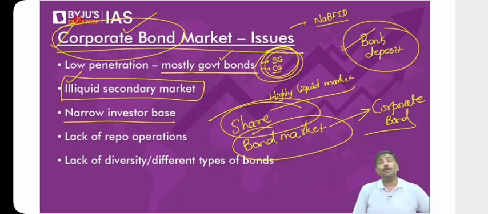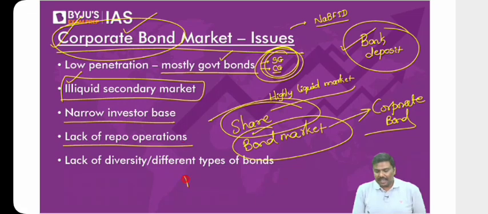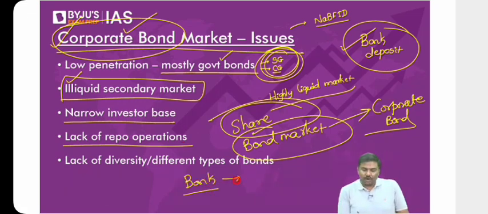Next one, lack of repo operations. Imagine you're a bank. You can invest in bonds. It could be a government bond or a corporate bond.